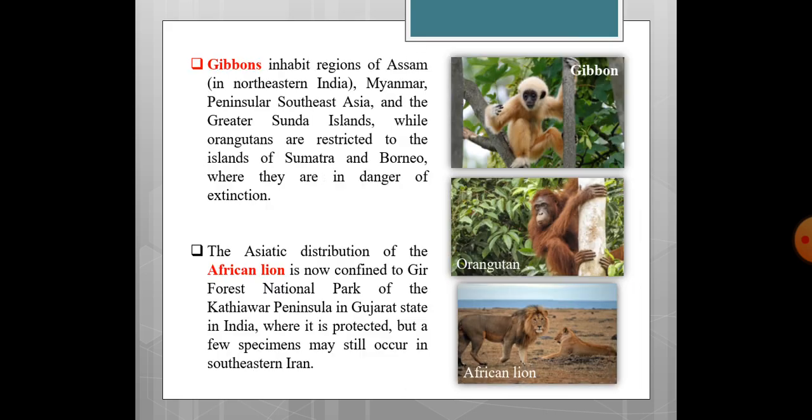Now, if we talk about the fauna of India, that is zoo geography of India, they have some uncommon species. One is gibbons.